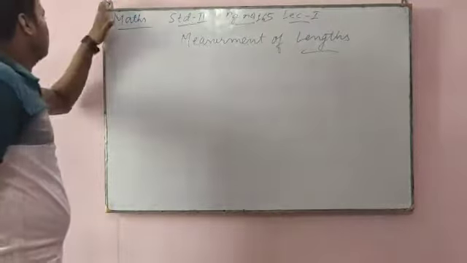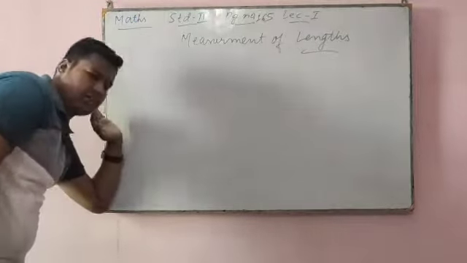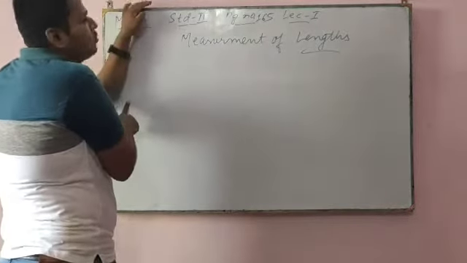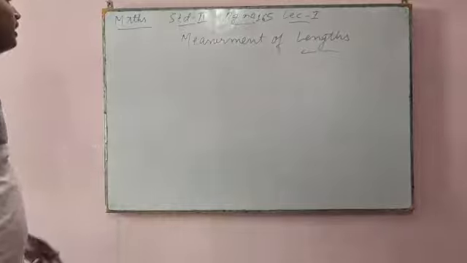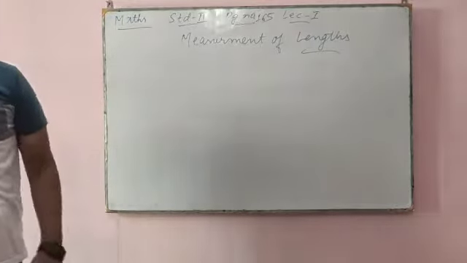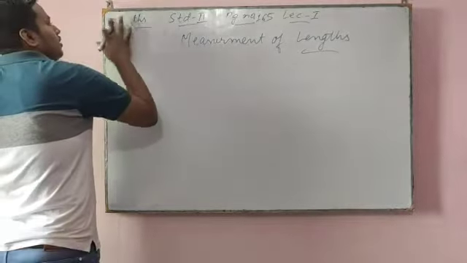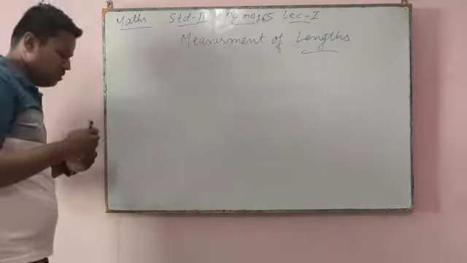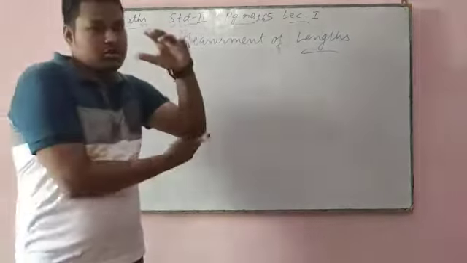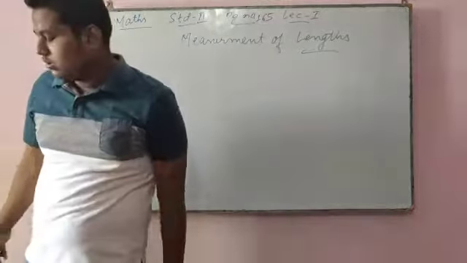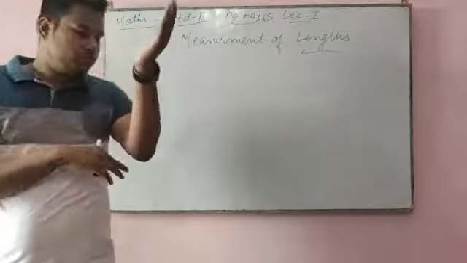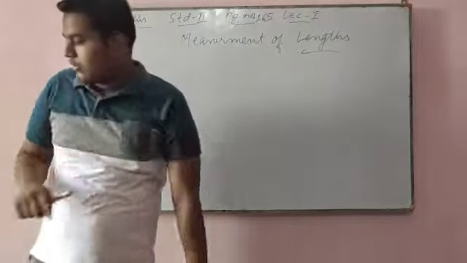Now come to breadth. From here to here it is 1. Now from here to here you can take it as 2. So the length of this board is 3 cubits, and the breadth of this board is 2 cubits. This is known as a cubit, the distance from your elbow to the tip of your fingers.